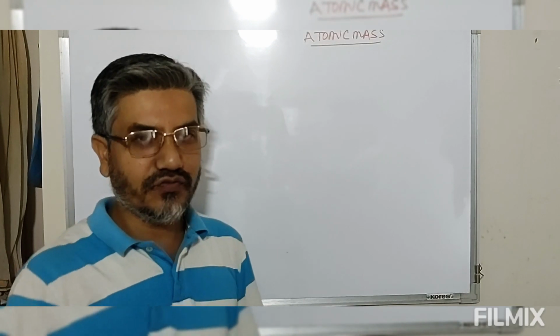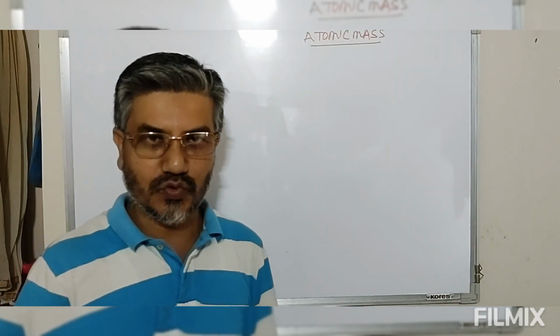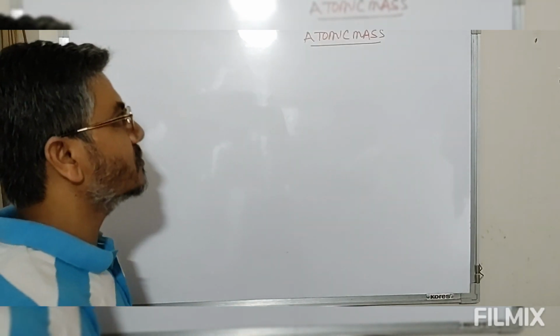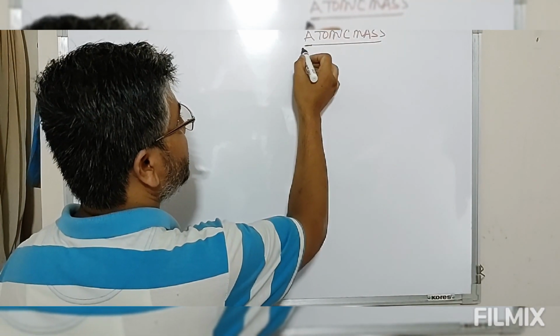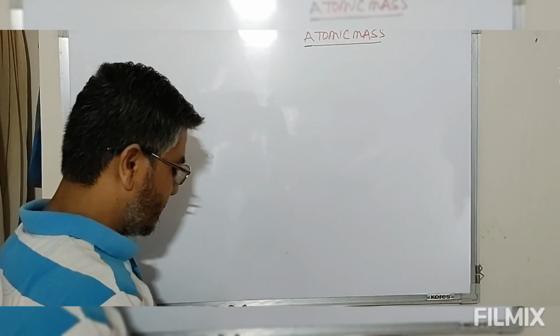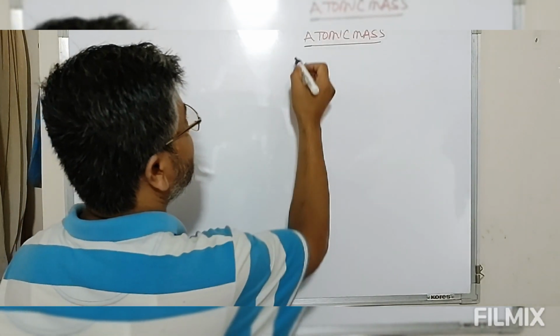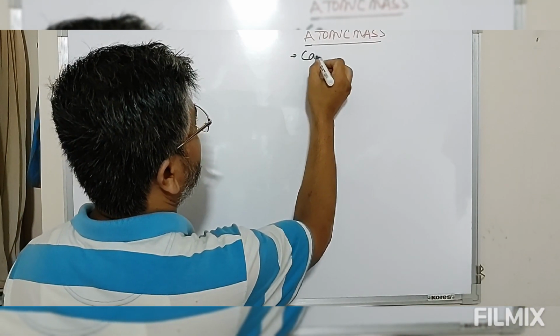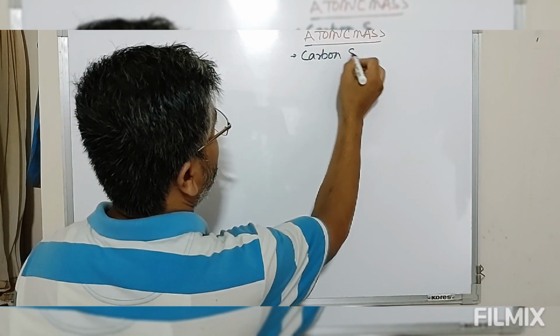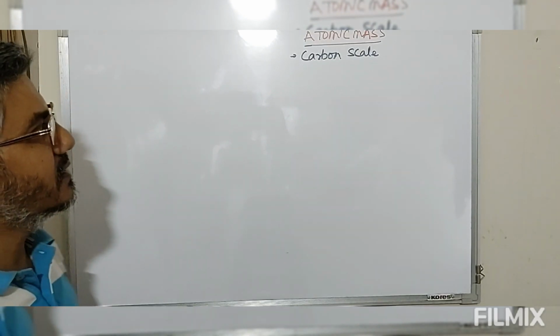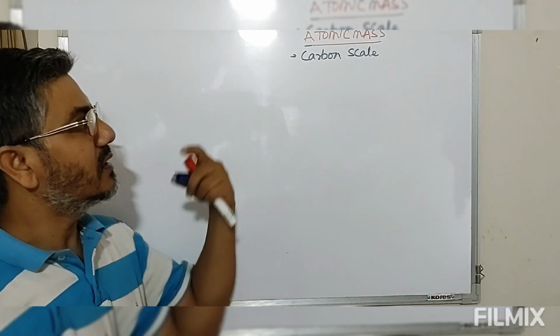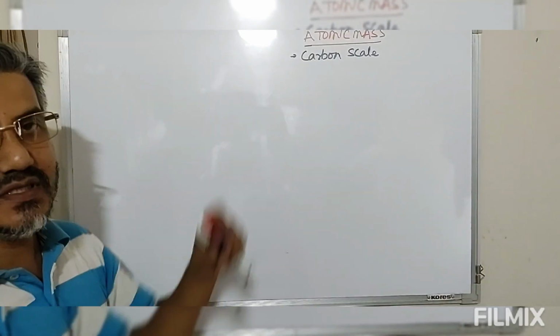The mass that we report in chemistry textbooks is measured with respect to a particular scale known as the carbon scale. Even if this is not mentioned, the atomic mass scale is always the carbon scale.